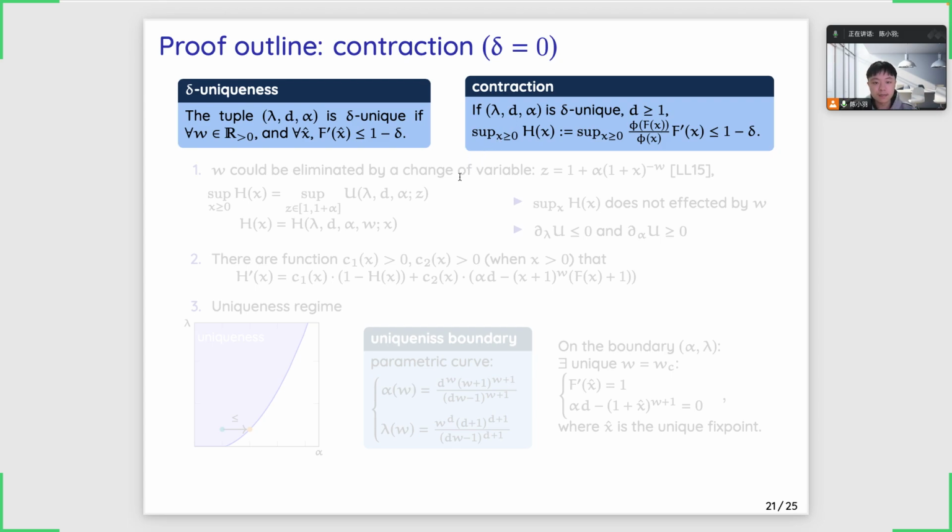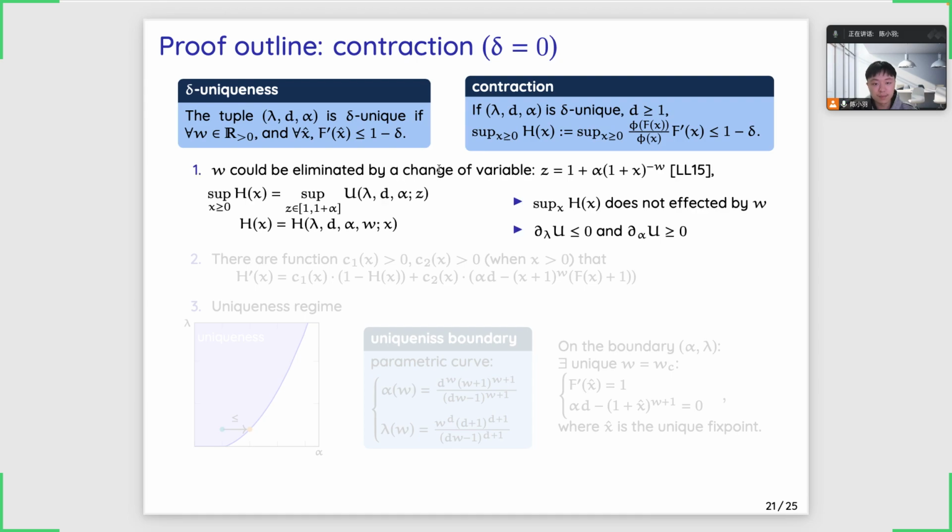First, we note that the parameter w could be eliminated by a change of variable that appears in LL15. And as we can see, there is no parameter w in this new objective function u. And this means the choice of w does not affect the optimal value of the function h. And besides, the function u is monotone in the parameters lambda and alpha.